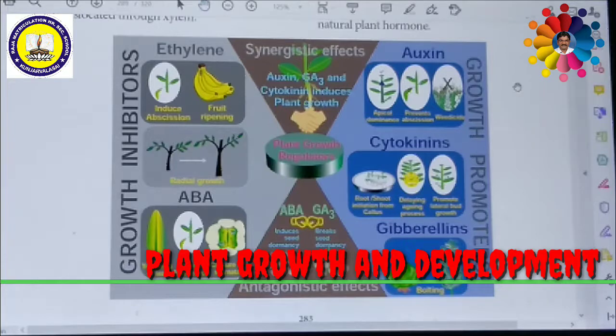Then the agricultural role of ethylene. Ethylene normally reduces flowering in plants, except pineapple and mango. In all the remaining plants, it reduces flowering. It increases the number of female flowers and decreases the number of male flowers. Ethylene spray in cucumber crops produces female flowers and increases the yield of the plant.